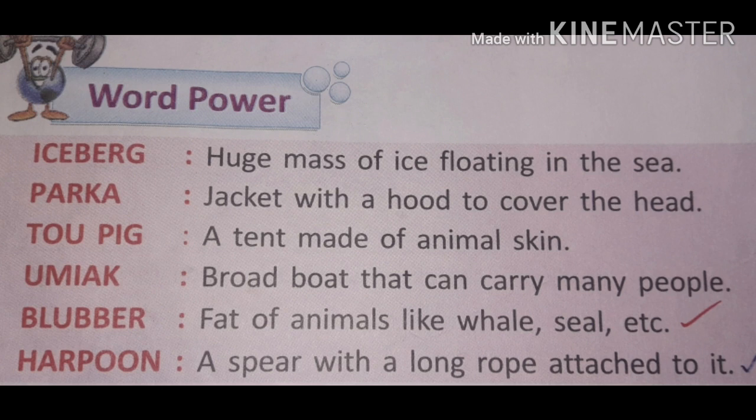Iceberg, huge mass of ice floating in the sea. Parka, a jacket with a hood to cover the head. Tupiq, a tent made of animal skin. Umiak, broad boat that can carry many people. And blubber, fat of animals like whale, seal, etc. Harpoon, a spear with a long rope attached to it.